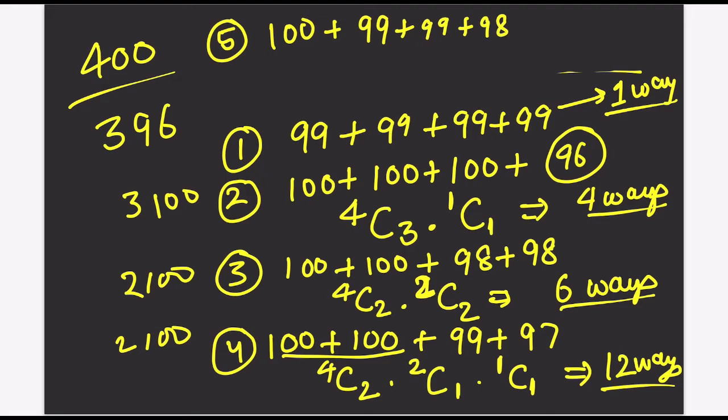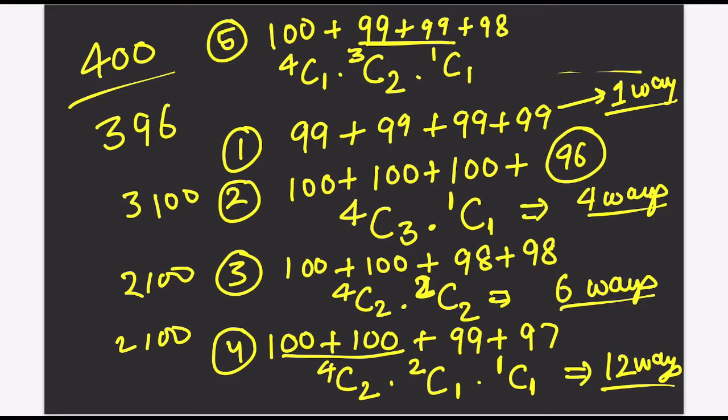There is no other way of scoring 296 marks rather than 99 plus 99 plus 98. Right? So how can you do this? Out of 4 papers, he is scoring 100 in 1 paper. Then after that, he chooses the remaining 3 papers, and he scored 99 in 2 papers.